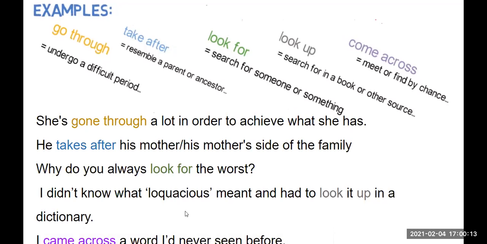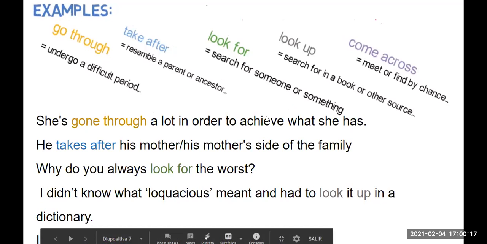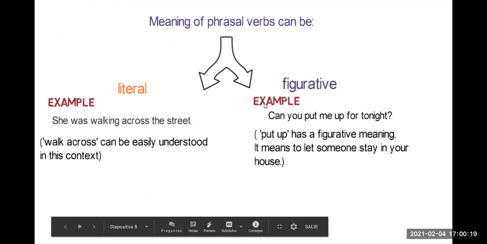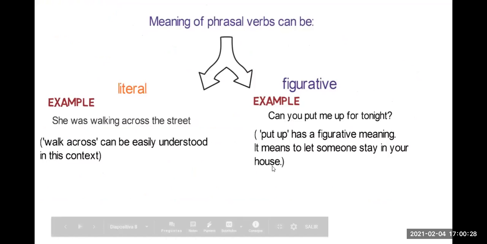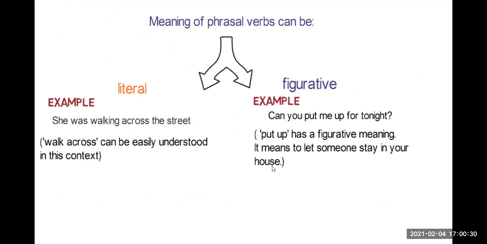So we have different kinds of phrasal verbs, okay? The phrasal verbs can be literal or figurative, okay? As your partners say, sometimes the phrasal verbs change their meaning, okay?